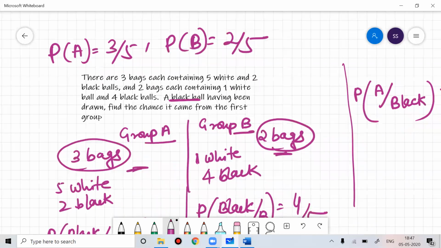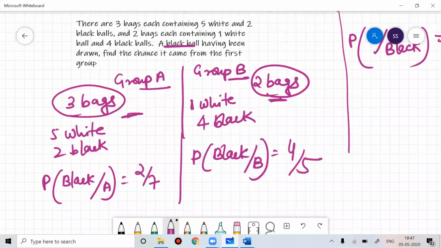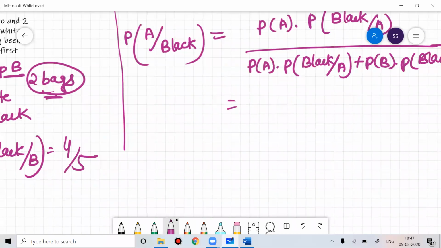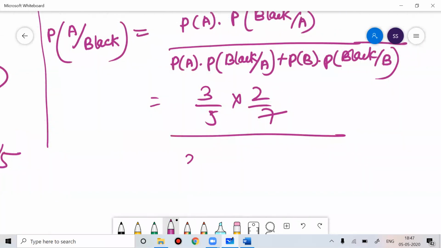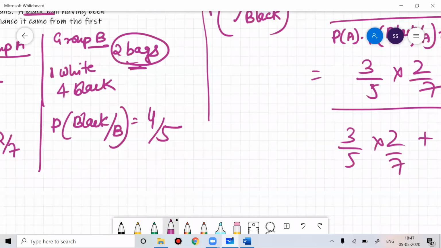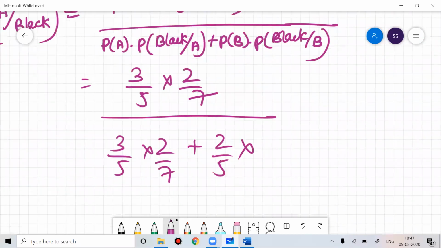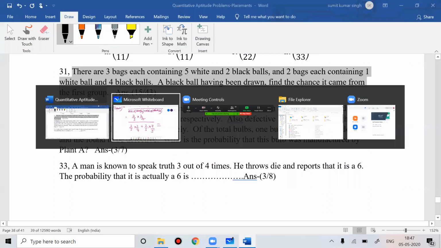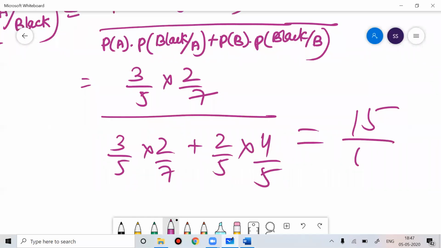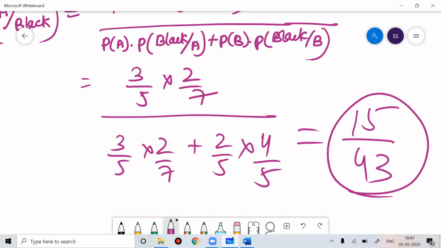So for A it is 3 by 5 into 2 by 7, divided by 3 by 5 into 2 by 7 plus 2 by 5 into the probability of selecting a black ball, 4 by 5. Now you can solve this. If you solve this, you'll get the answer 13 by 14. This is called Bayes theorem.